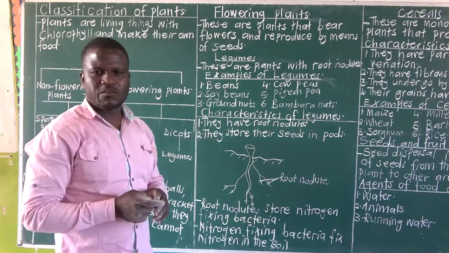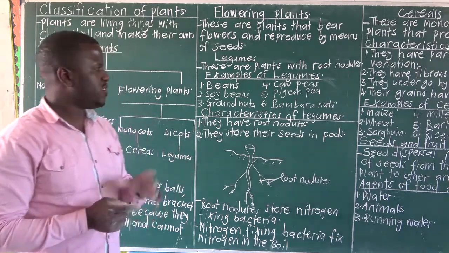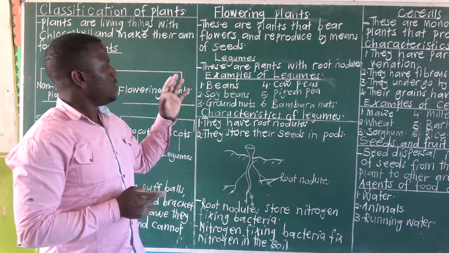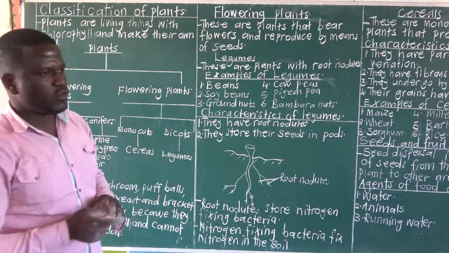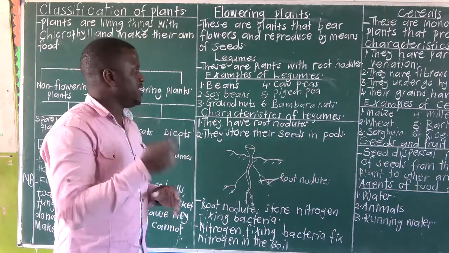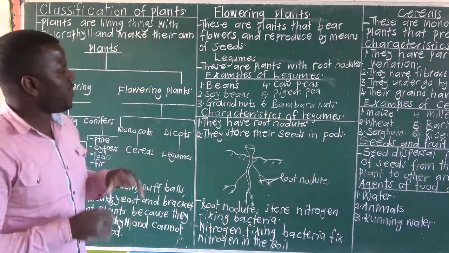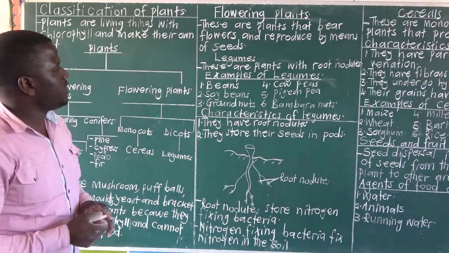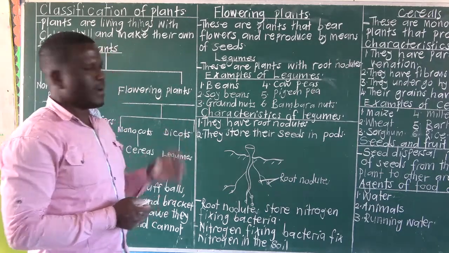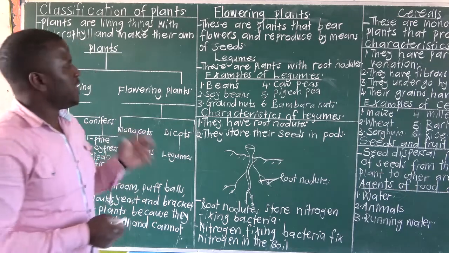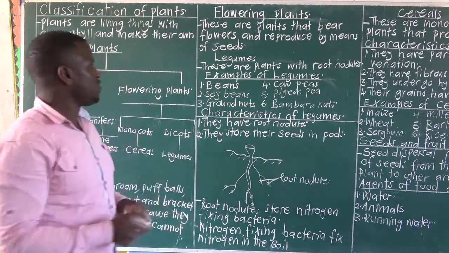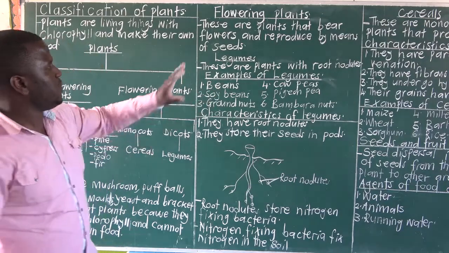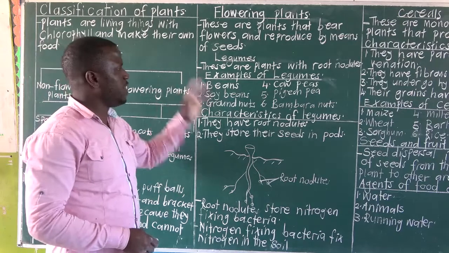Now, monocotyledonous plants are plants whose seeds have one cotyledon, and mono means one. So these are plants whose seeds have one cotyledon, they have fibrous root system, and so on. Then dicotyledonous plants are plants with net venation. Their seeds have two cotyledons, and so on. So they are divided into monocots and dicots. We shall begin with dicots. Under dicots we have legumes.